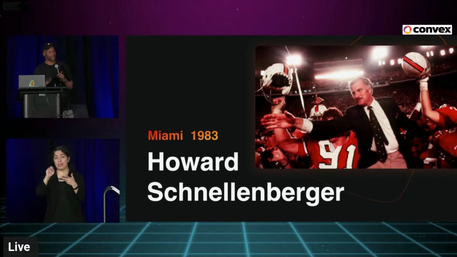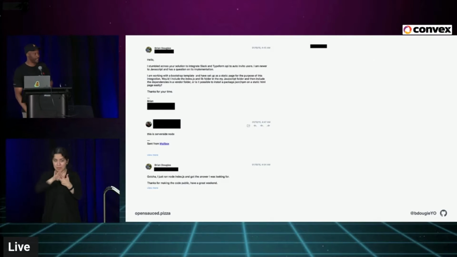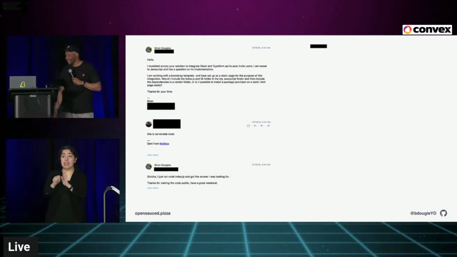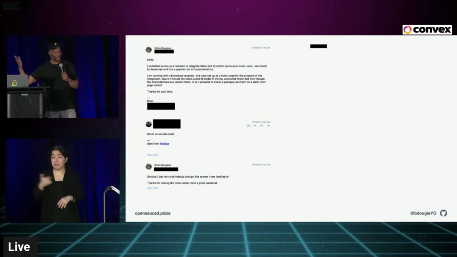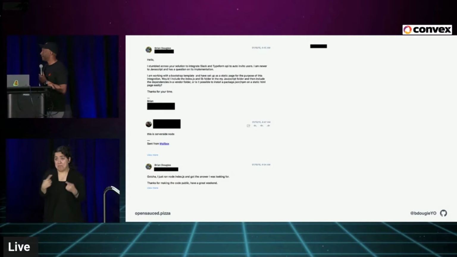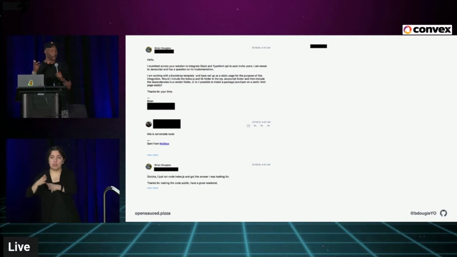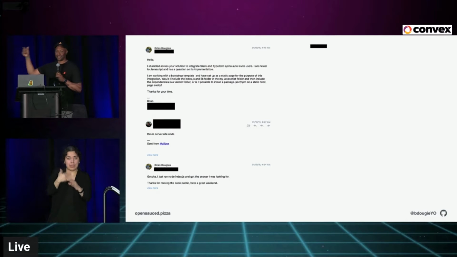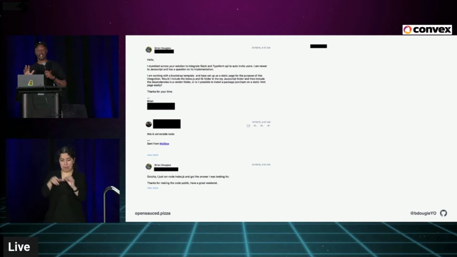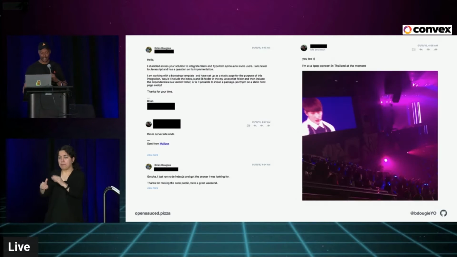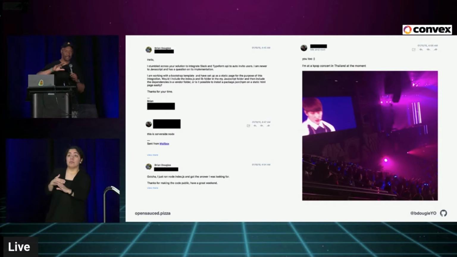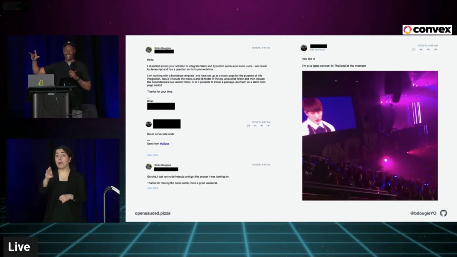So I just want to bring that up because back when I was in Tampa as a young JavaScript engineer, I didn't know how GitHub worked. And the first thing I did when I had to solve a WebSocket issue was email the maintainer on GitHub. Because back in the day, we didn't know our emails were in the Git commits, and you could just email directly. And also, I had no idea how to use issues, so I just emailed directly. I love this because the guy actually came back and gave me everything I needed to know about ES6, because at the time this was 2016, and also WebSockets. And the entire time he was in Thailand at a K-pop concert.